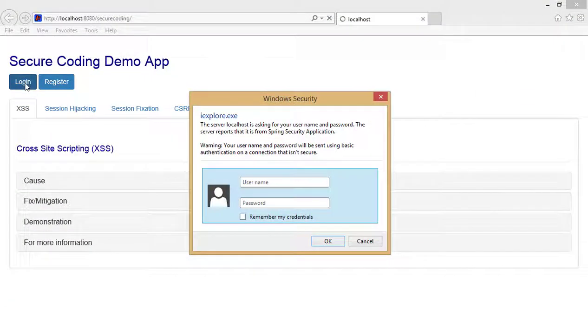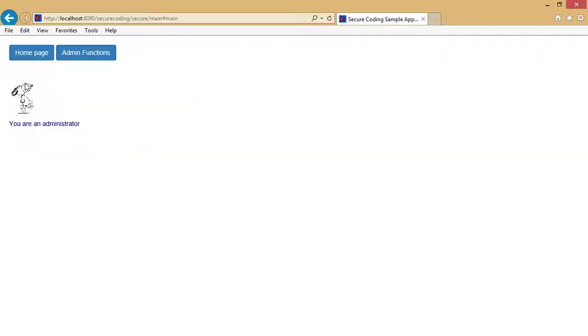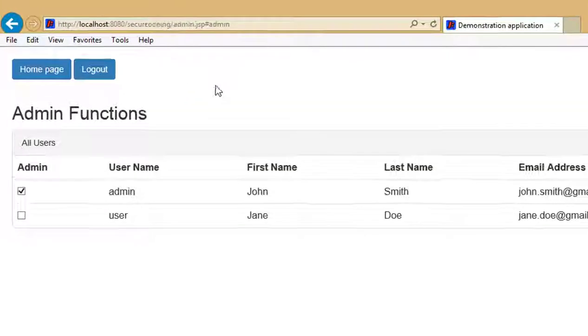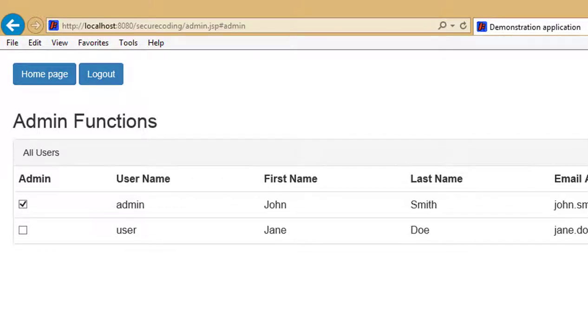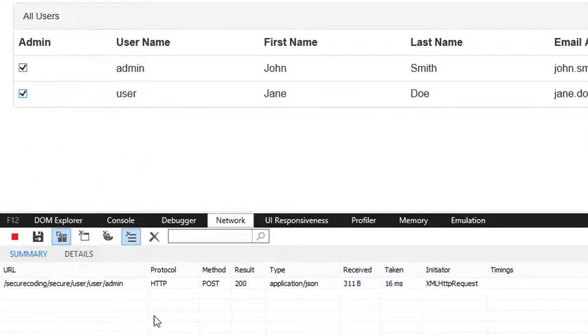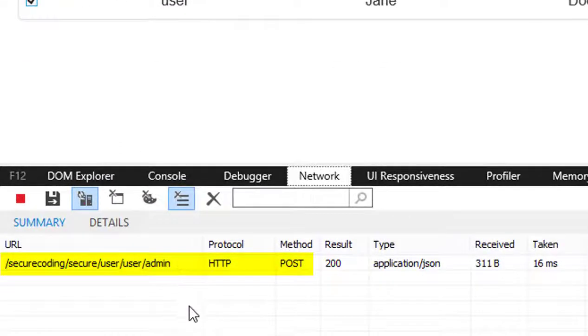Switching back to the victim's browser, I'll log on with an administrator's ID. One function of the application is to list all registered users and to set the administrator role. When the admin checkbox is checked, a simple AJAX POST request is sent to the server.